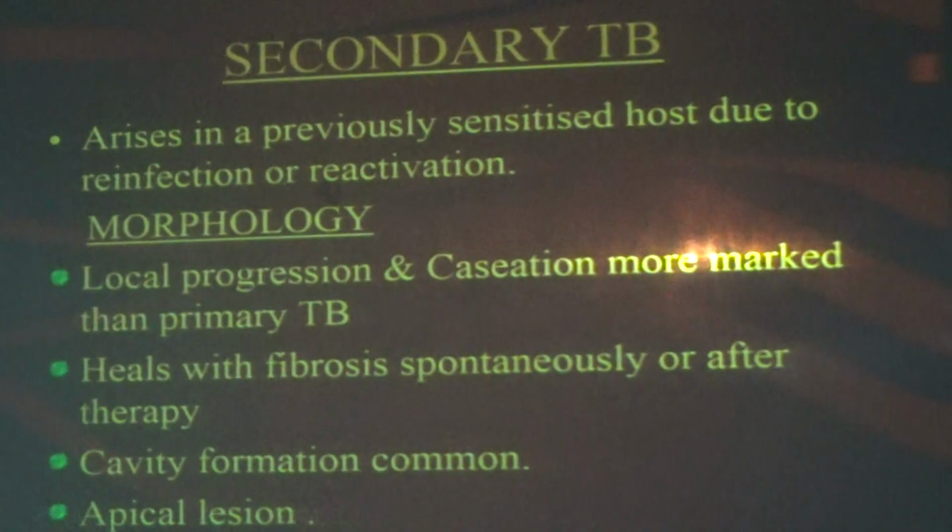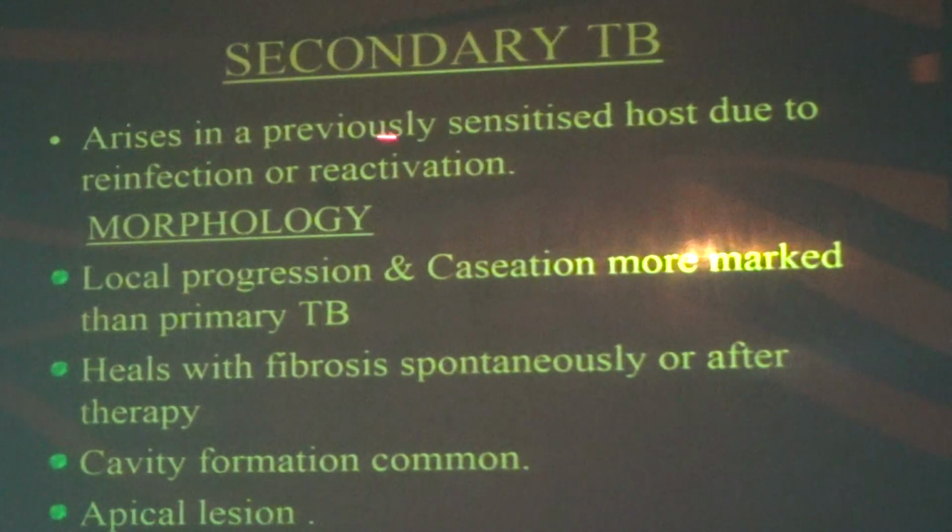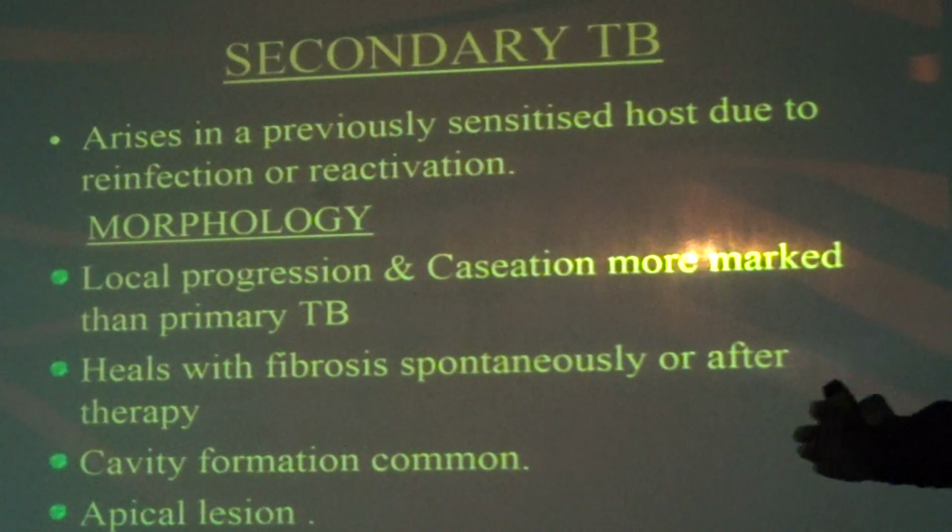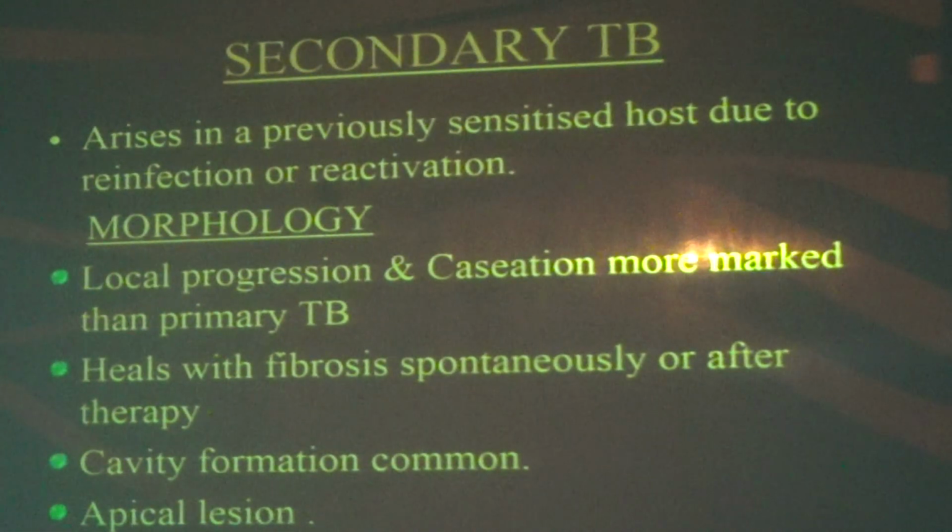What is secondary tuberculosis? Secondary tuberculosis arises in a previously sensitized host. He has already been infected once, and it is due to reinfection or reactivation. Reactivation means he did not take treatment properly, so it is reactivated. This is the most common possibility, because the duration of treatment is a minimum of 6 months. You have to take it continuously and persistently, but sometimes they miss the course, and there is a chance of reactivation.